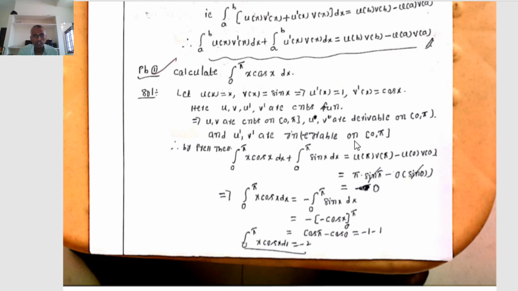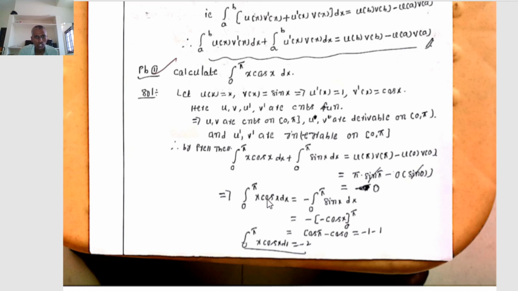Where u means x, that is 5, v of 5 means v of x equal sin x, that is sin 5, minus u of 0 means x, that is 0, into v of 0 means sin 0, where sin 5 automatically 0, and 0 into something is 0. Therefore it is equal to 0, where we have to find out the value of only integration 0 to 5 x cos x dx. That implies integration 0 to 5 x cos x dx plus integration 0 to 5 sin x dx equal 0.